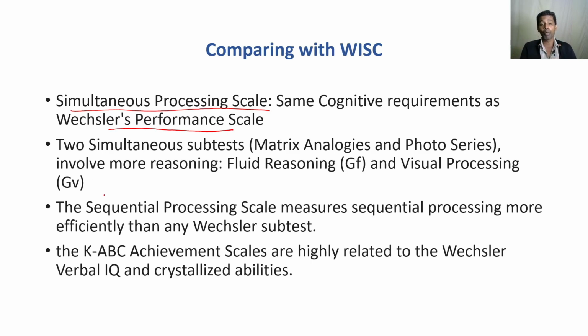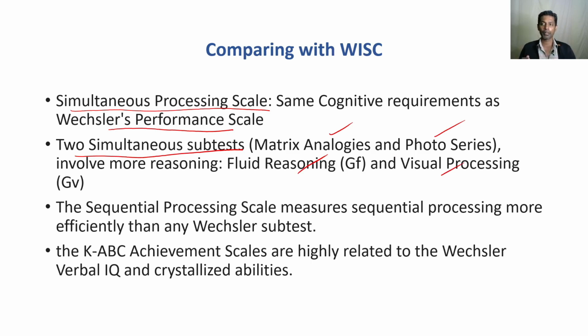And it's actually more than that. Two simultaneous tests like matrix analogies and photo series involve more reasoning, including visual reasoning and visual processing ability. These kind of things are also included in that.